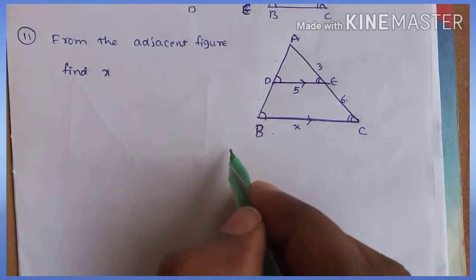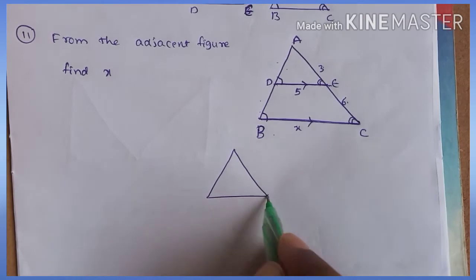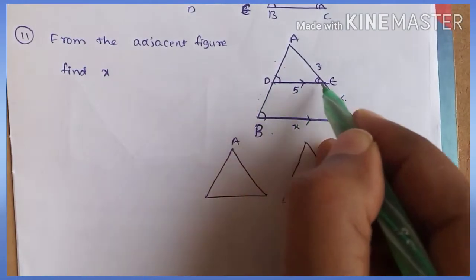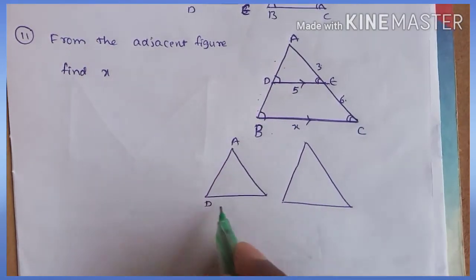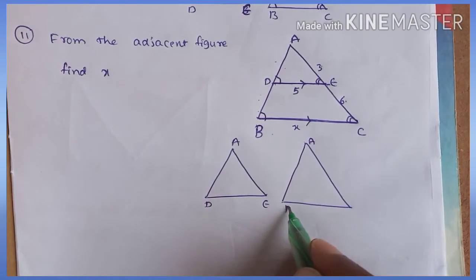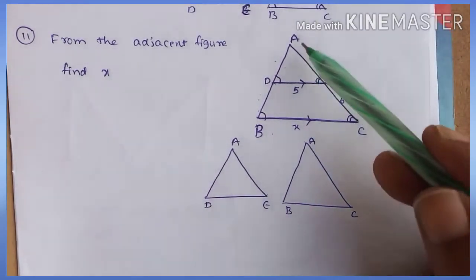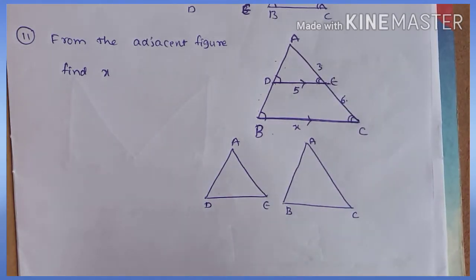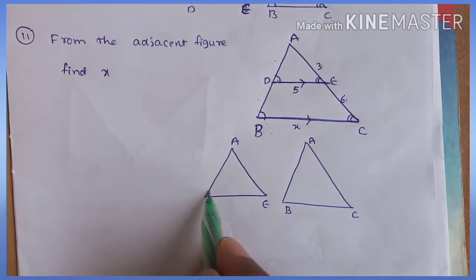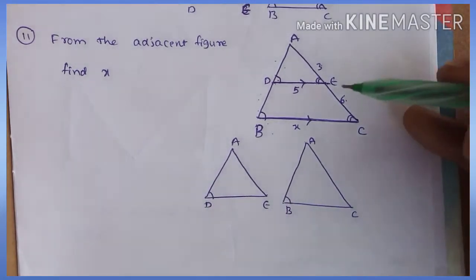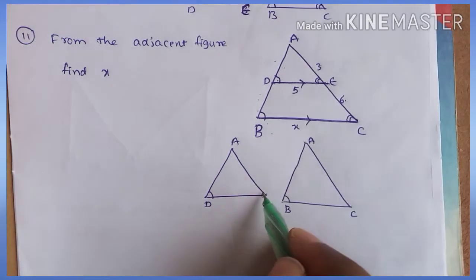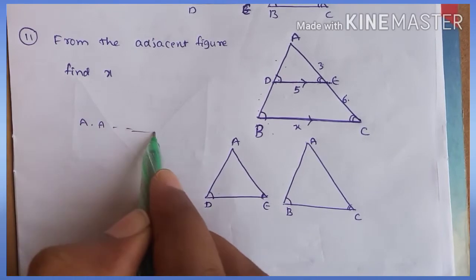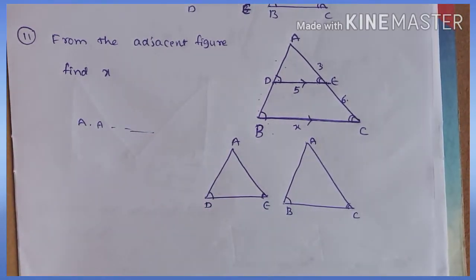Now separate the two triangles, that will be very convenient for you to solve the problem. This is the small triangle ADE, and the big triangle ABC. This small triangle ADE and big triangle ABC I have written here. Now first angle equal to first angle, angle D equal to angle B. Second angle equal to second angle, angle E is equal to angle C. By using AA similarity, the two triangles are similar.